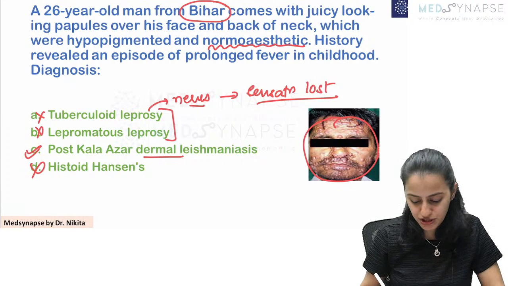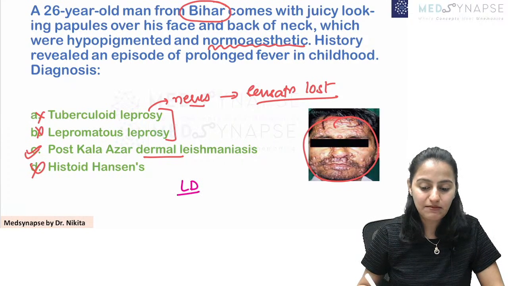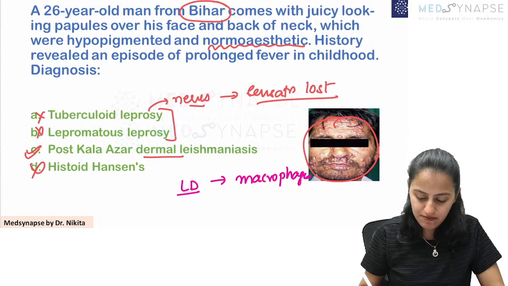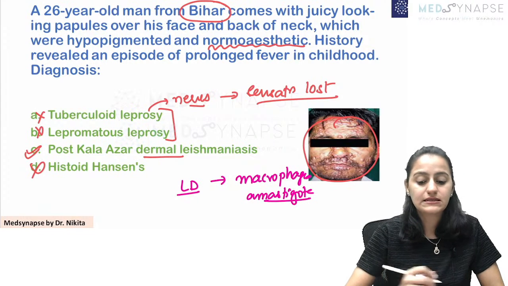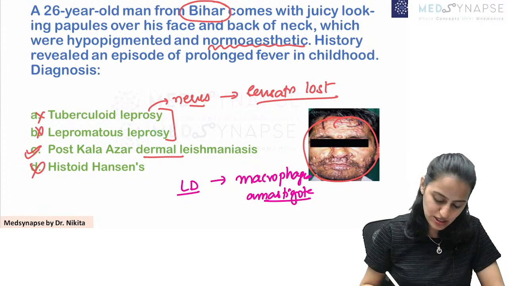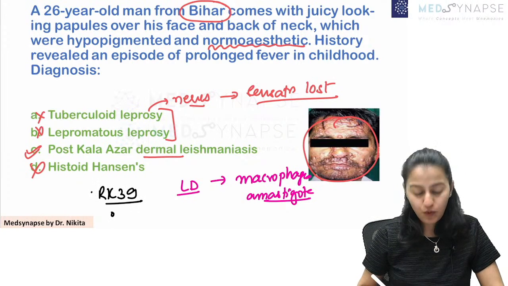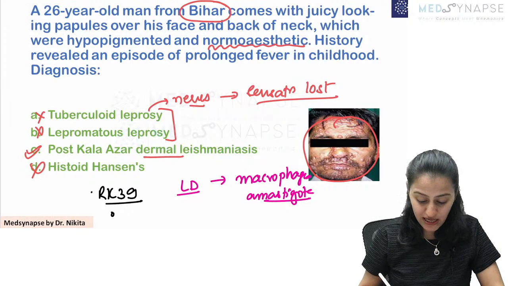The classical question always asked is about LD bodies, where in the macrophages you see the amastigote form. Very good, Chandan. rK39 is what you test for. What is the drug of choice for Kala Azar?